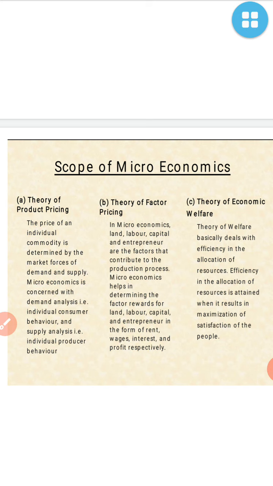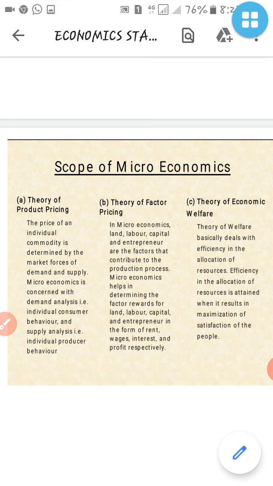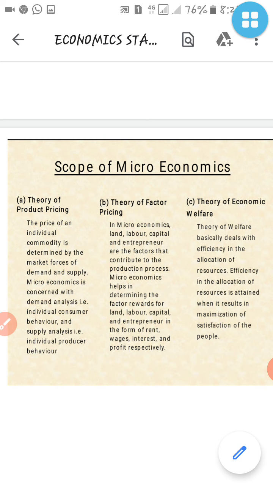And he supplies, means he brings the material and sells it, and the consumers are buying things from the shopkeeper. That is the theory of product pricing, and he is setting his own product price.